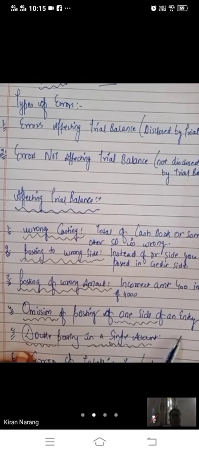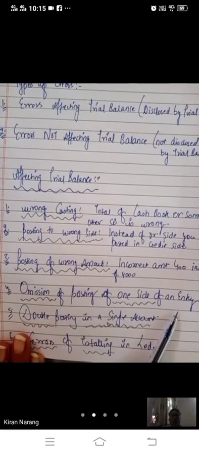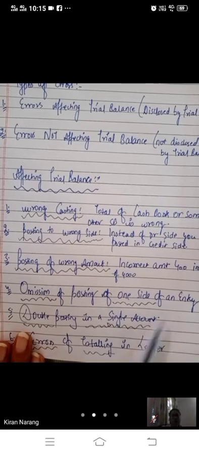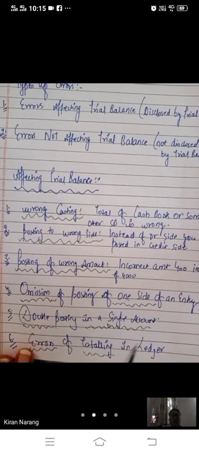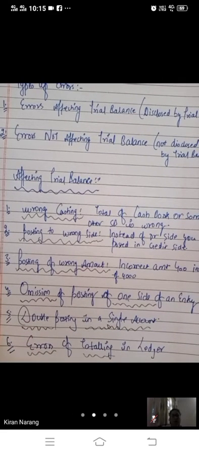Omission of posting of one side of an entry: you have written received cash but you have not recorded it in Ram's account. Double posting in a single account: you have recorded one entry twice. And errors of totaling in the ledger; if there is some error in totaling in the ledger, the trial balance will not tell. Now the second type of errors are errors not affecting the trial balance.